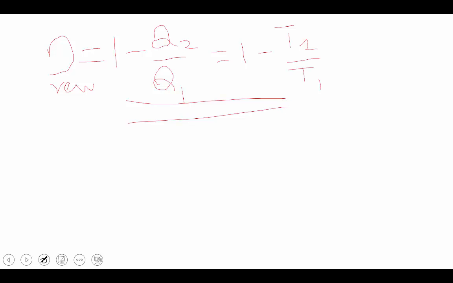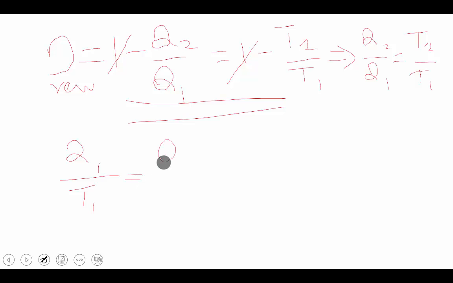From that we get Q2 by Q1 equal to T2 by T1, because the 1 cancels. From that, Q1 by T1 equals Q2 by T2, by cross multiplication.